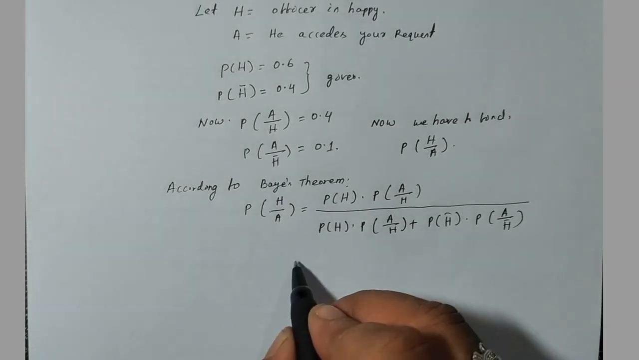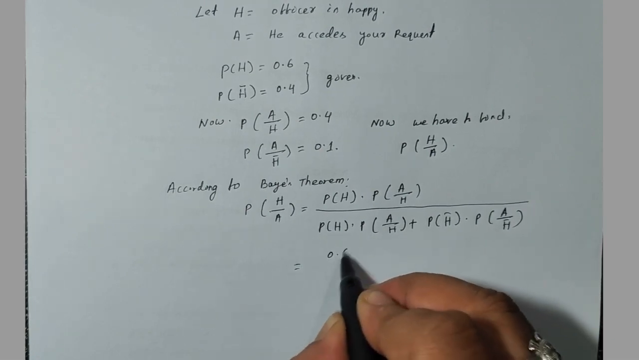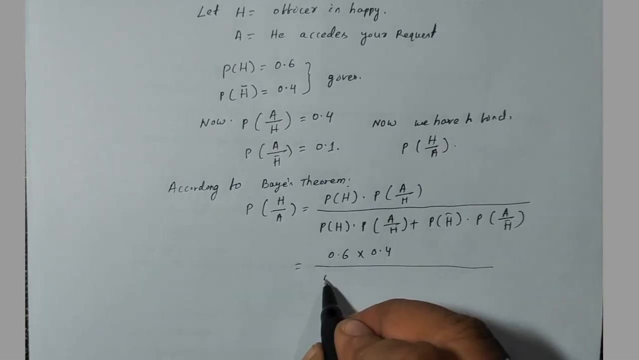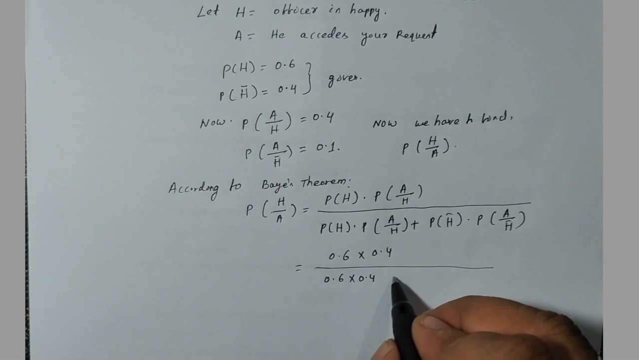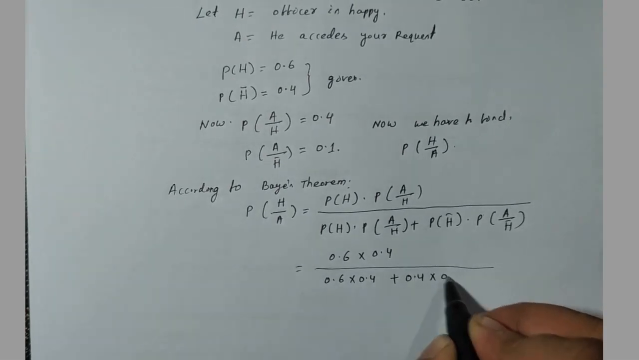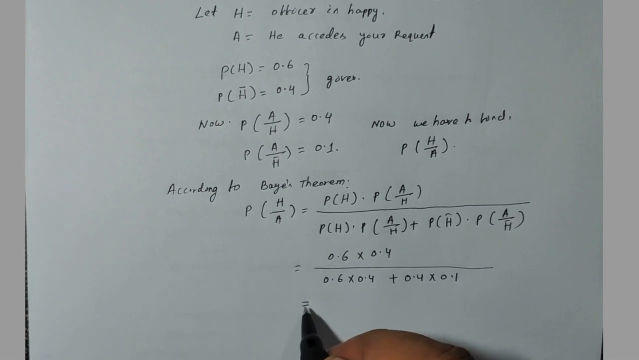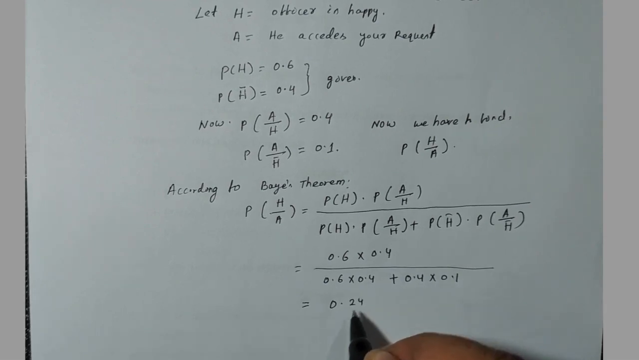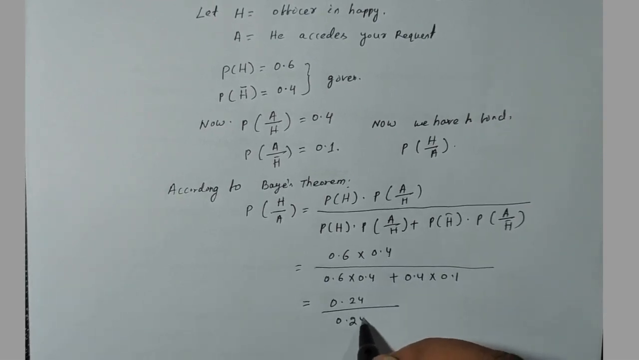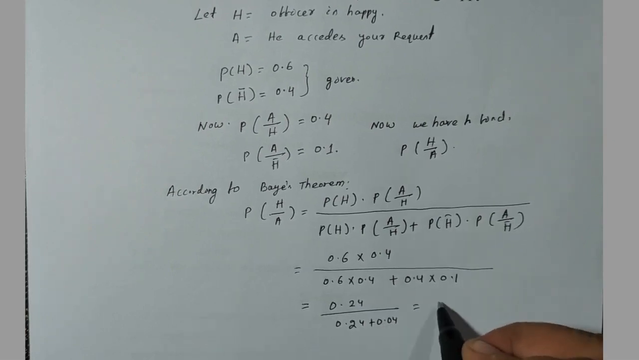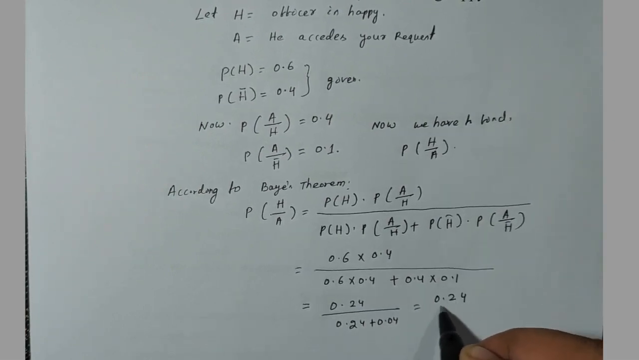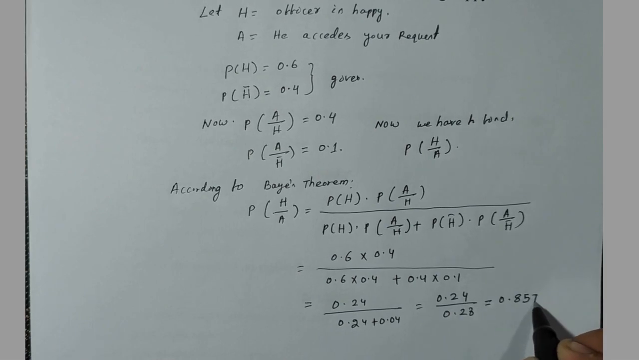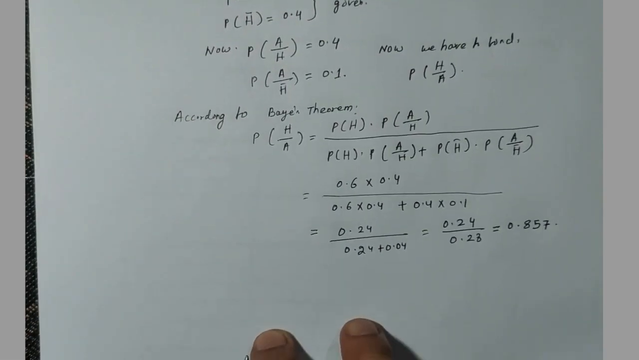So let us put all the data in it. P(H) value is 0.6 into 0.4, whole divided by 0.6 into 0.4 plus 0.4 into 0.1. If we solve that, your answer will be 0.24 whole divided by 0.24 plus 0.04, again 0.24 divided by 0.28, that equals 0.857.